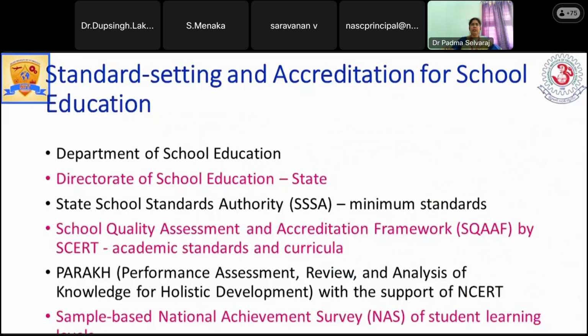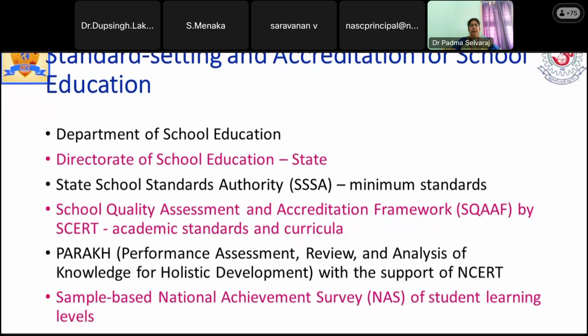And coming to this, we are supposed to maintain the standards. The standards were already there, but they are making them very strict. There will be the Department of School Education and the Directorate of School Education as of now. It will be monitored by the state, and some authorities will be identified to measure the standards of the schools, minimum standards, basic standards, related to infrastructure, teachers, or other resources. And SQAAF, they are supposed to follow the academic standards as well as the curriculum.